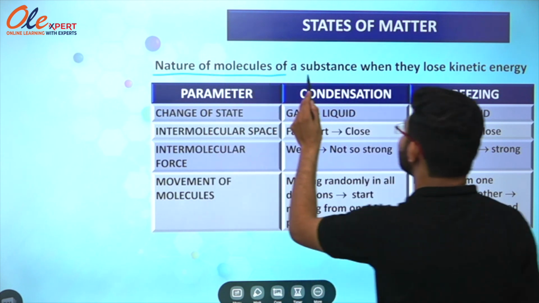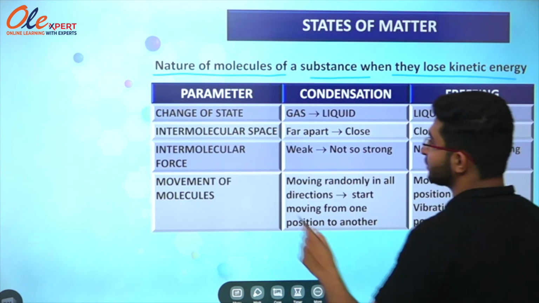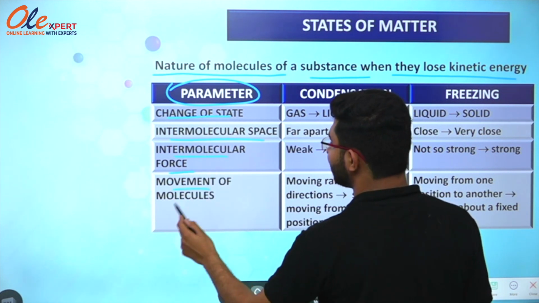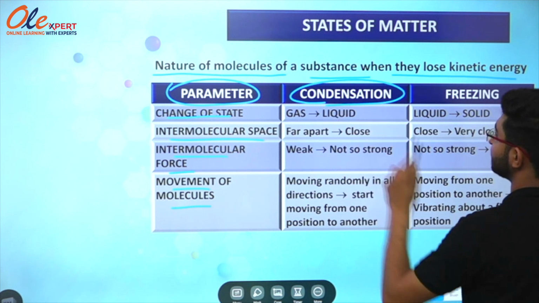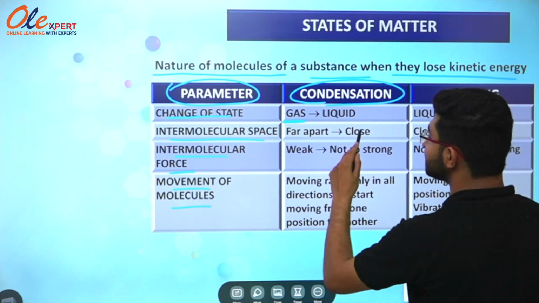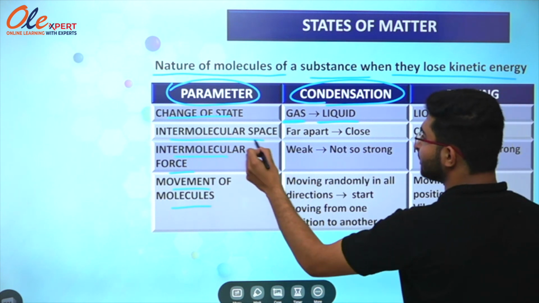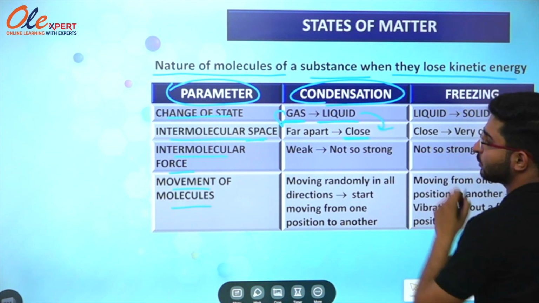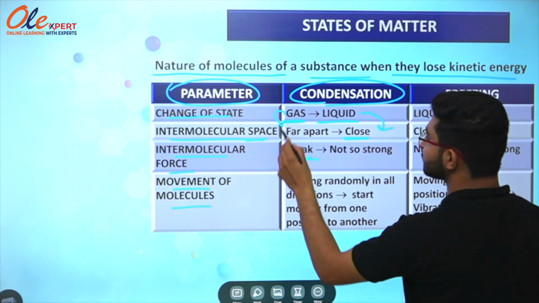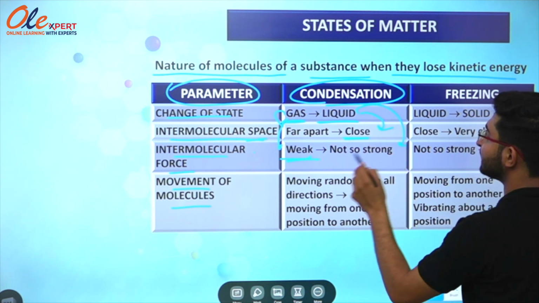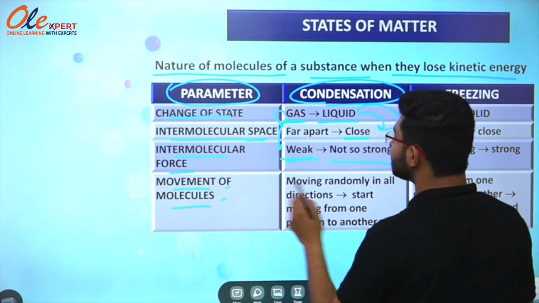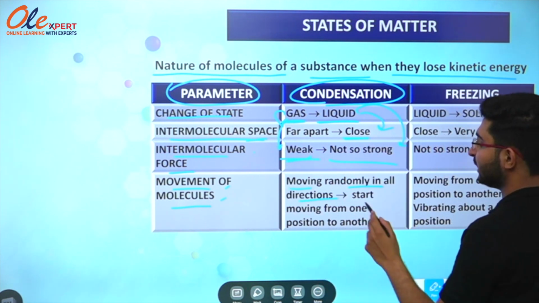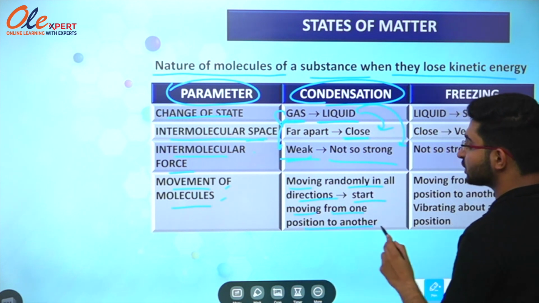We will study the nature of molecules of a substance when they lose kinetic energy. So the parameters are change of state, intermolecular space, intermolecular force, movement of molecules. So we will study condensation. Condensation is the process when gas is changed into liquid. So intermolecular space in case of gas is far apart and the molecules are close in case of liquid. Intermolecular force is very weak in case of gases and in case of liquid it is not so strong. The movement of molecules in case of gas is that molecules move randomly in all directions. But in case of liquid, the molecules start moving from one position to another.